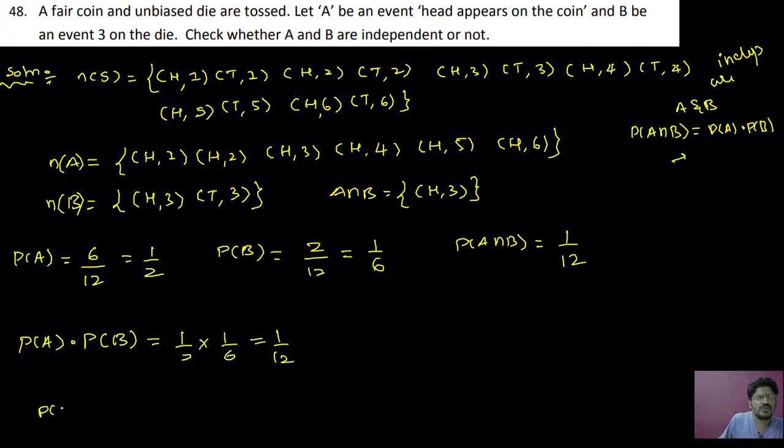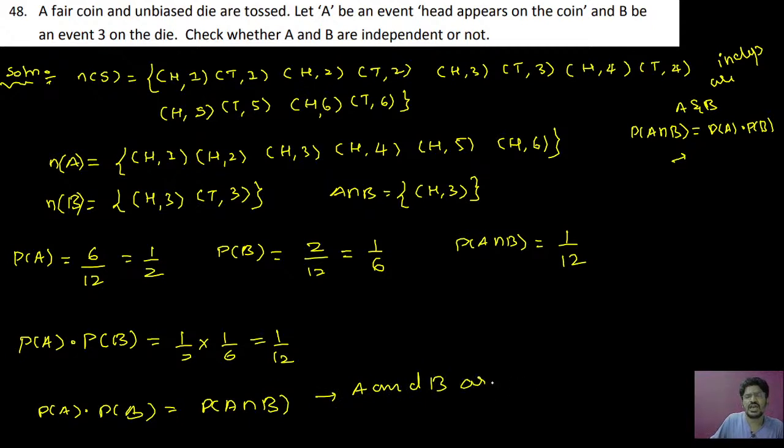That means P of A into P of B is equal to P of A intersection B. Hence this implies A and B are independent events.